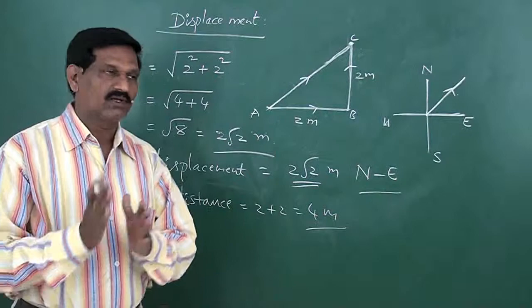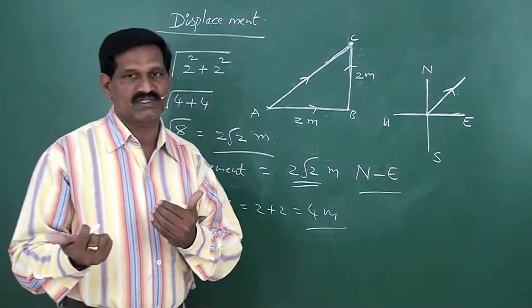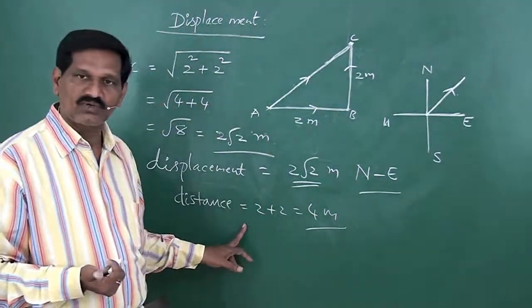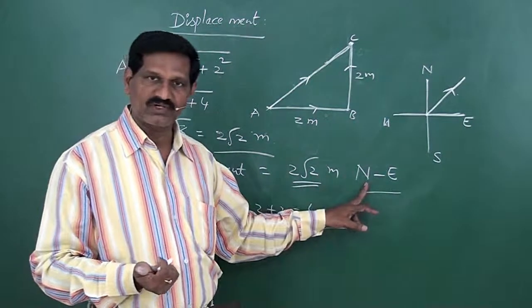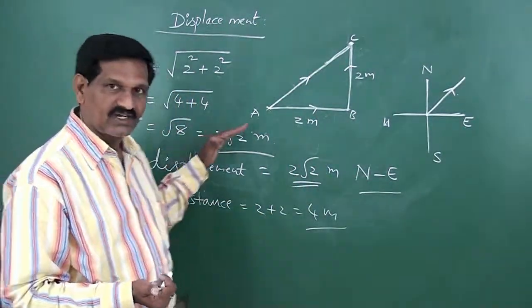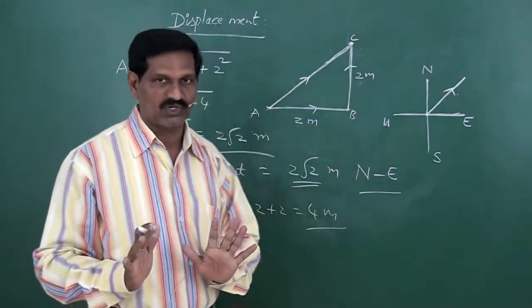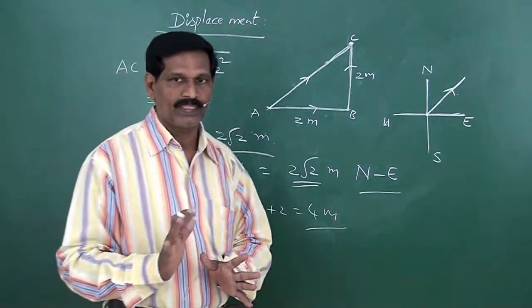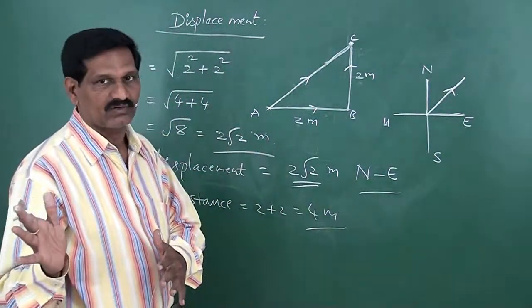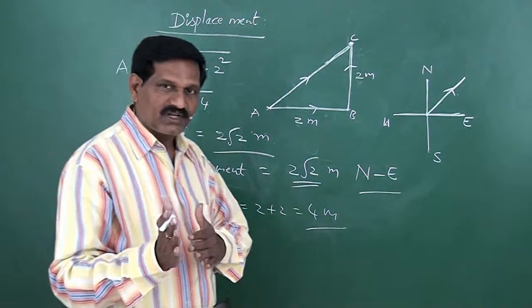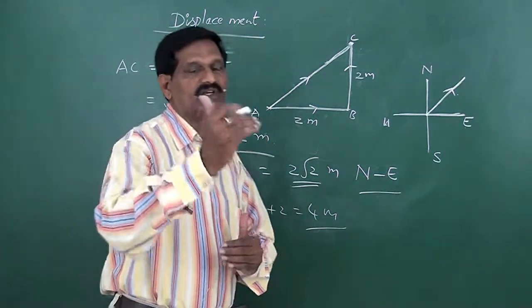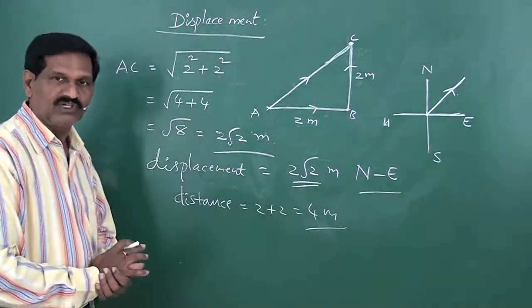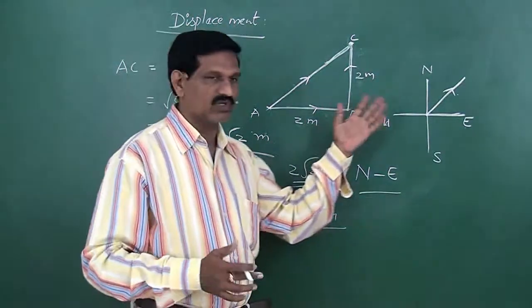So displacement is similar to distance, but distance is a scalar quantity, displacement is a vector quantity, and displacement is the straight line distance between initial and final points, irrespective of the path followed. You need not describe the actual path.